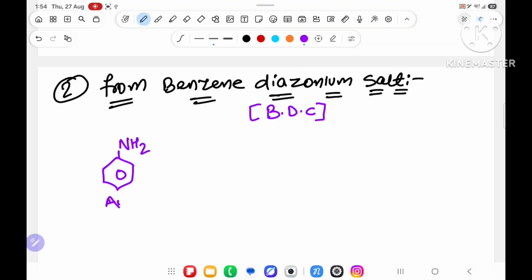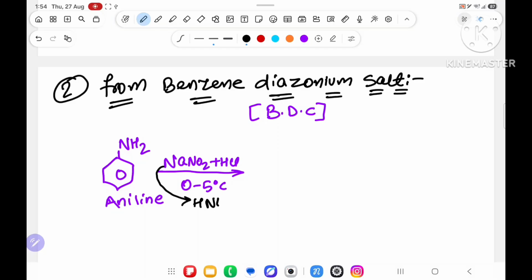What is the name of this compound? Aniline. When aniline reacts with NaNO2 plus HCl at 0 to 5 degrees Celsius, this NaNO2 plus HCl is converted into HNO2. So either written HNO2 or NaNO2 plus HCl, same thing.